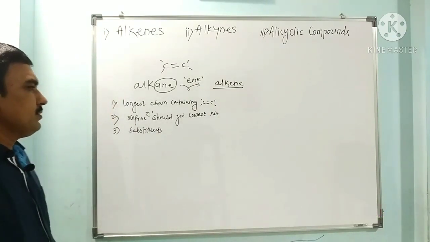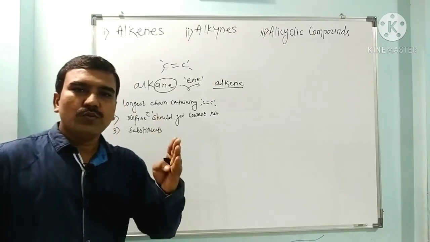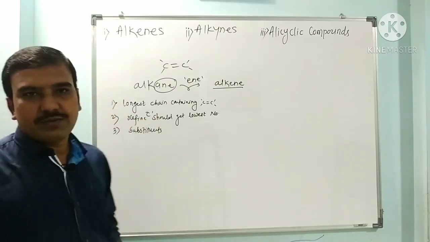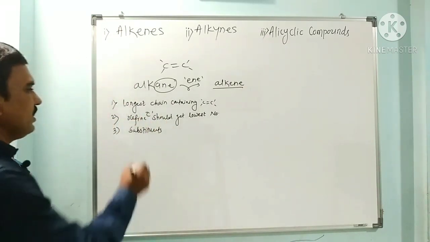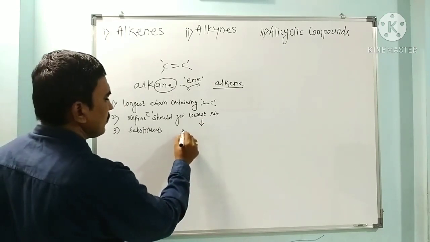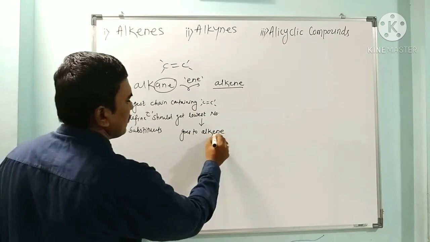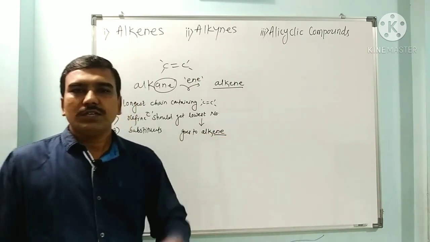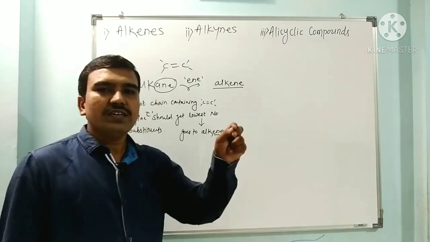And the most important rule is that we give the lowest number to the olefinic carbon atom and give that number to the corresponding alkene. So this doubly bonded carbon's number should be given to the corresponding alkene.